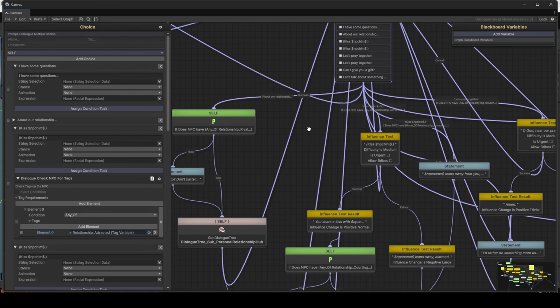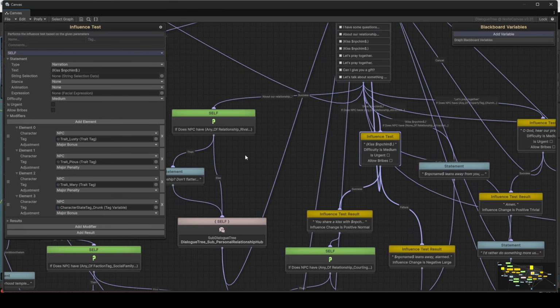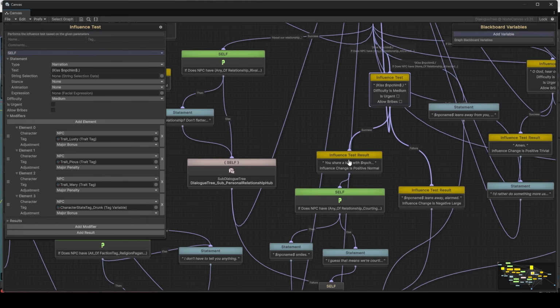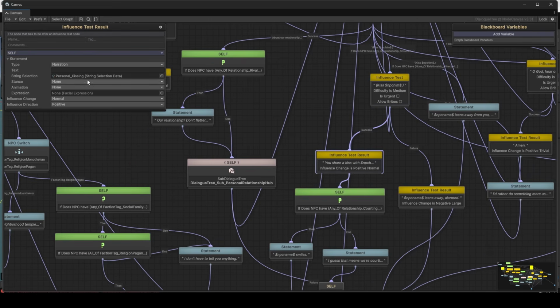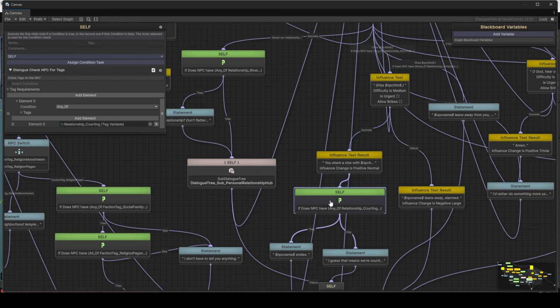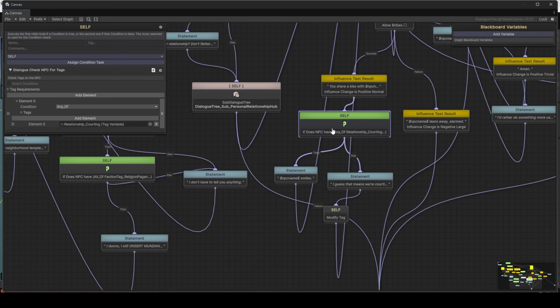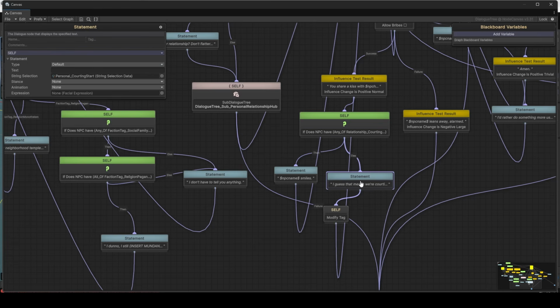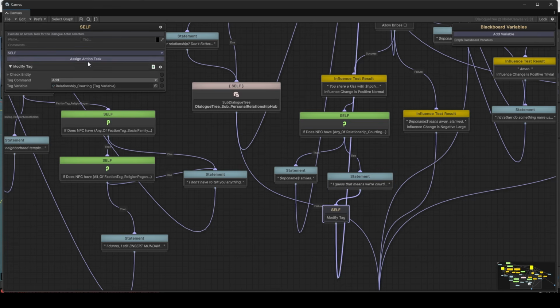It's just doomed to failure if not, because you definitely aren't courting in that case. But we have lusty gives a bonus, we have pious gives a penalty, wary gives a penalty, drunk gives a big bonus, and then you can share a kiss. And we have a few different lines there, which were very awkward to write, I assure you. Meanwhile, if they're courting you, then they just smile. But if they're not courting you, then they gain the fact that they're courting you. They start the courting relationship. So we add the relationship courting tag.